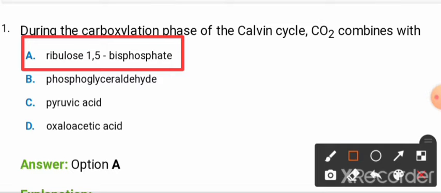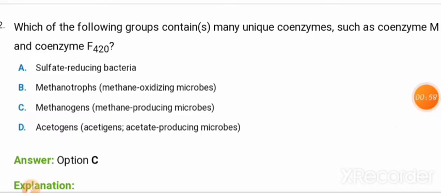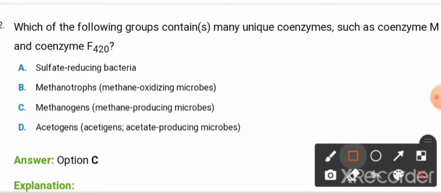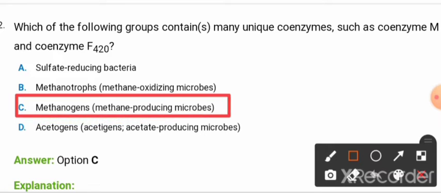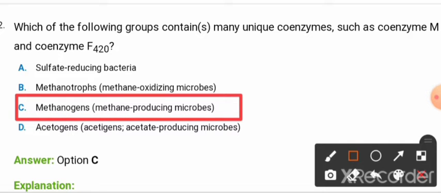Now let's jump to the next question, friends. The second question is: which of the following groups contain many unique coenzymes such as coenzyme M and coenzyme F420? Option A, option B, option C and option D. Which one is the correct answer, friends? Option C, that is methanogens, methane producing microbes, is the correct answer, okay.